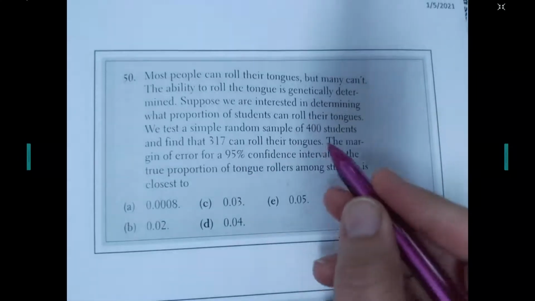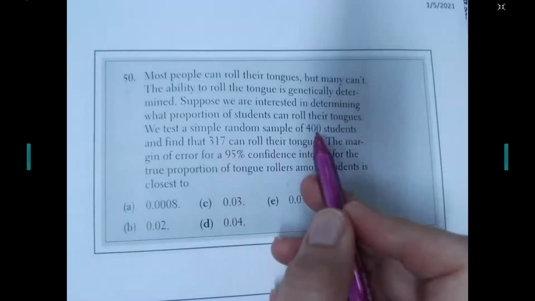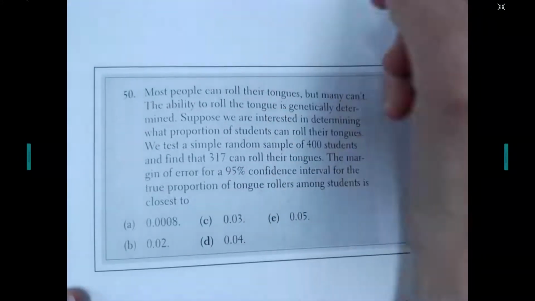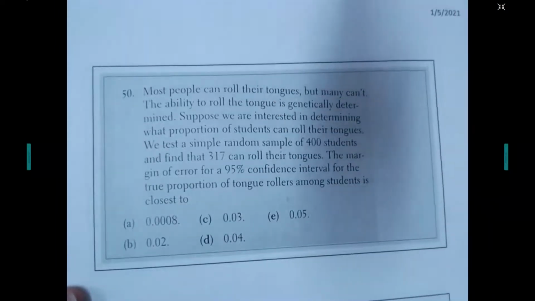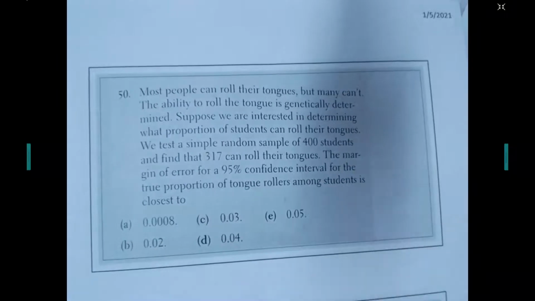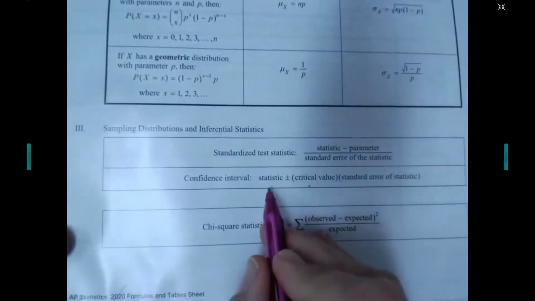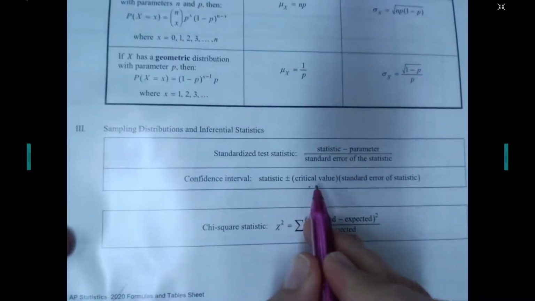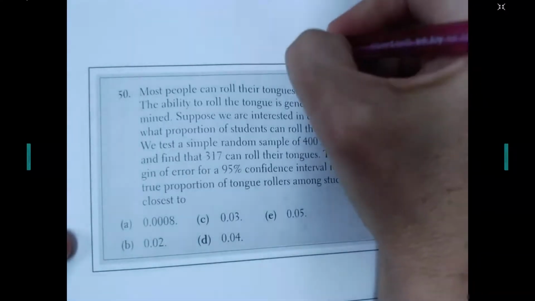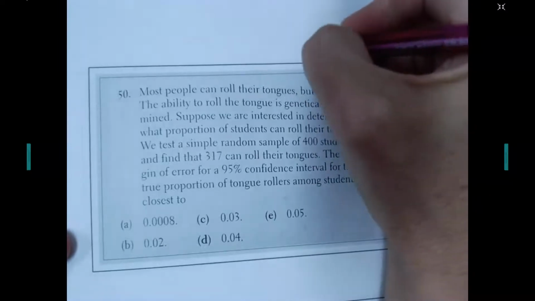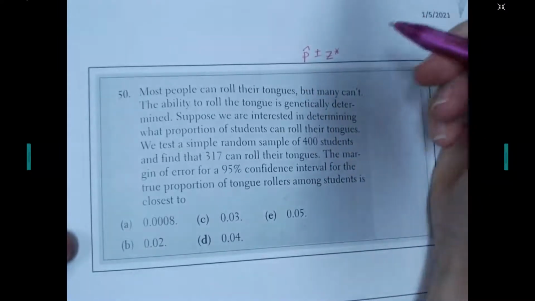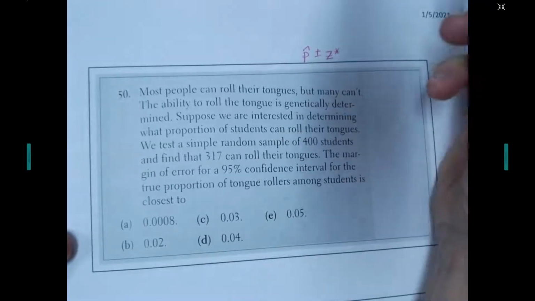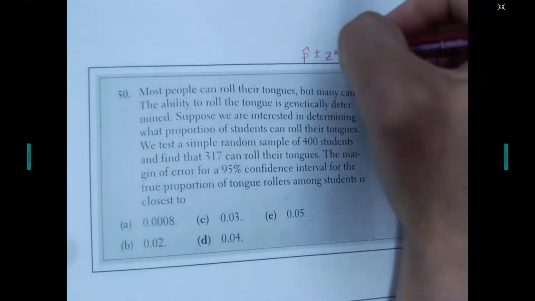If I'm dealing with proportions, and I know I've got a number out of a total, so I know it's proportions. When I do a confidence interval with proportions, my formula sheet tells me that I should be doing the statistic plus or minus the critical value times the standard error. So my statistic with proportions is p hat, plus or minus my critical value, the number of standard deviations we are away from the mean, which is measured by z-star, or z-score, times the standard deviation.